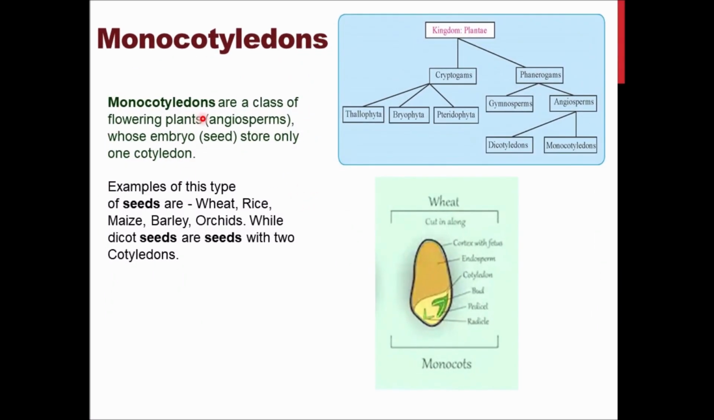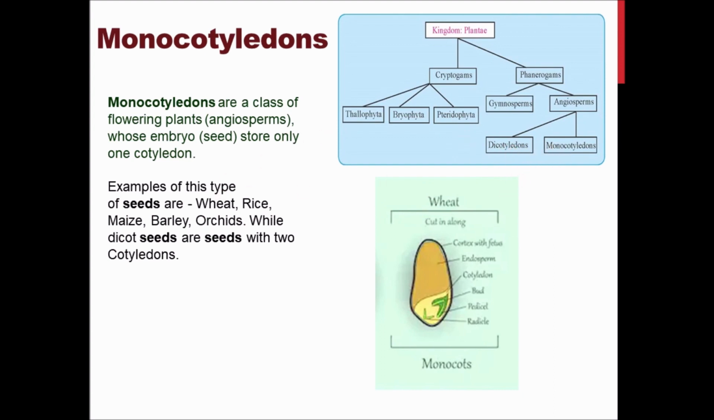The next part is monocotyledons, and they come simply under the category of angiosperms only, but monocot means only one cotyledon will be present. Wheat, rice, maize, barley are some of the examples of monocotyledon plants. I told you angiosperms are again classified according to the seeds which they produce.